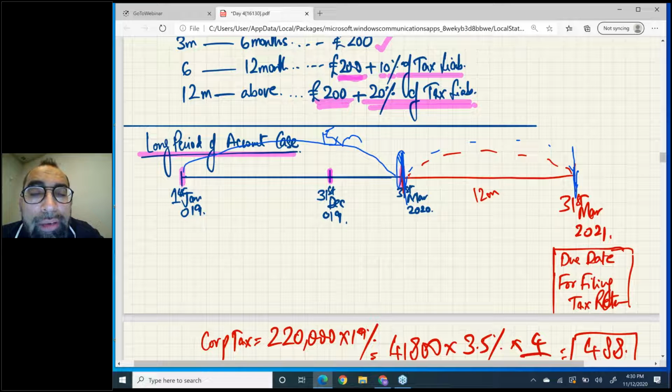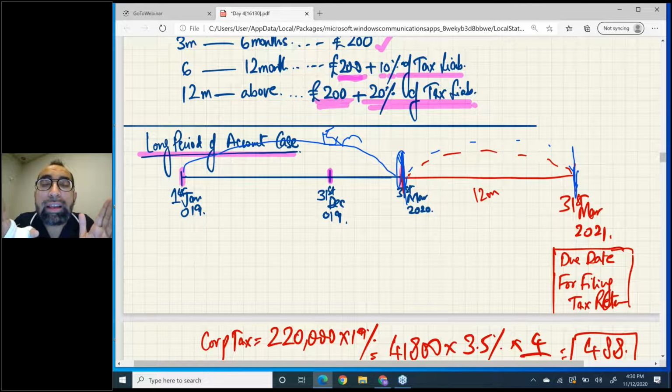The complete period of account return will be filed 12 months after the end of the period of account. So for return purposes, no need to split between the first 12 and last 3. Yes, for tax computation purposes, we split a long period of account between the first 12 and remaining 3, but for return filing, no need to do this. Don't forget, this is a dodge. This is something different. You may lose your marks in this case.